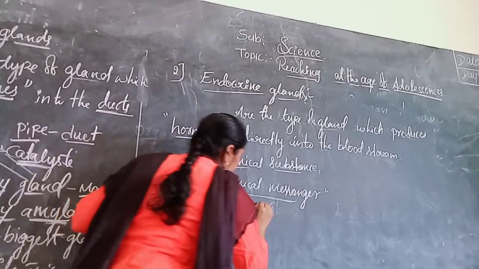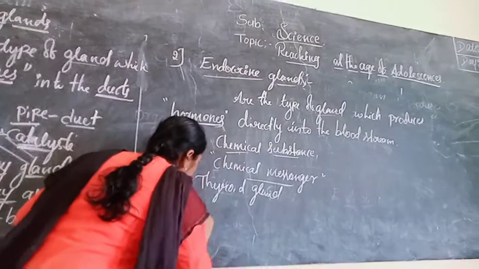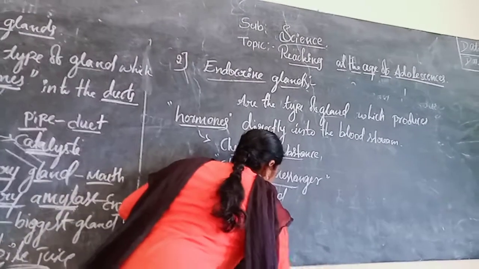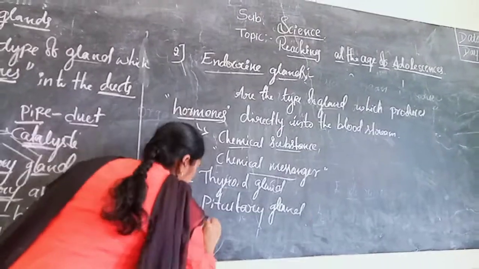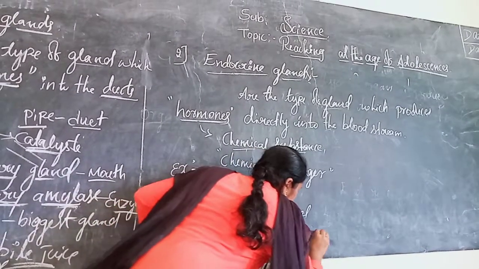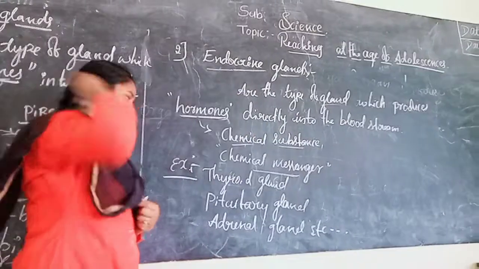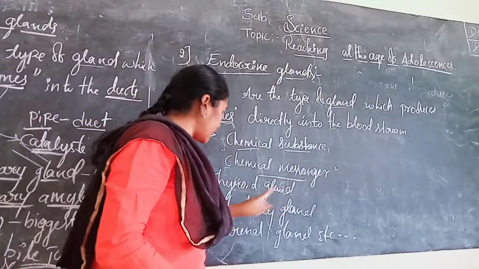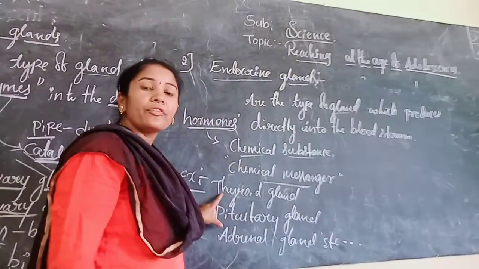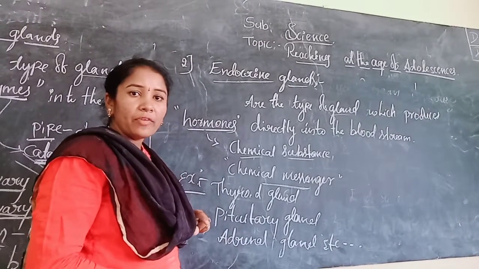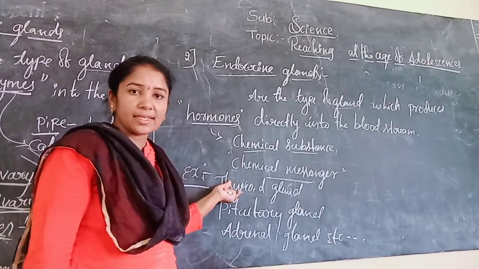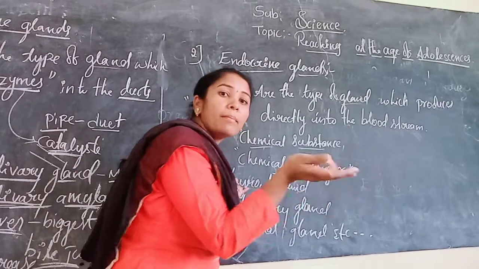Thyroid gland, pituitary gland, adrenal gland, etc. Still many glands are there. These are examples of endocrine glands. These glands release the hormones directly into the bloodstream.